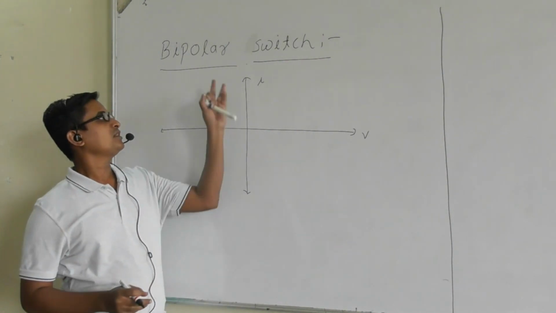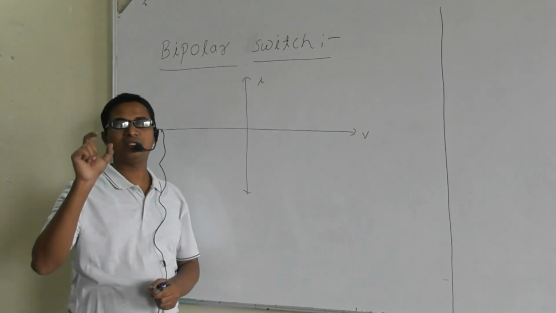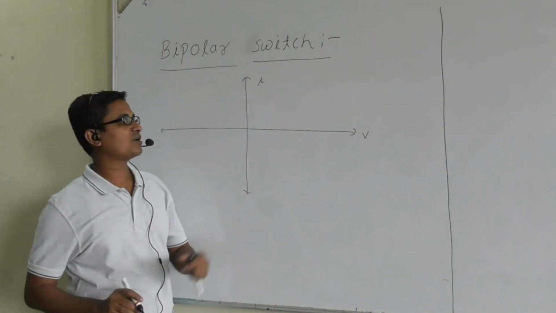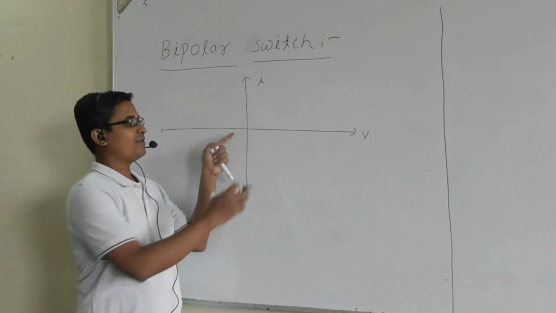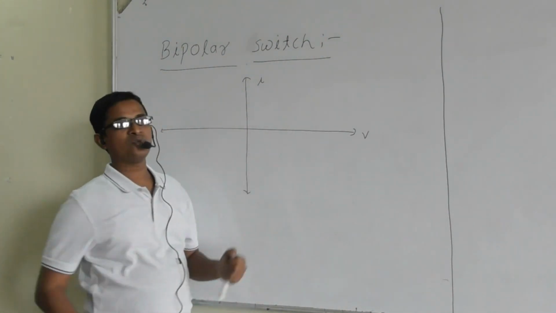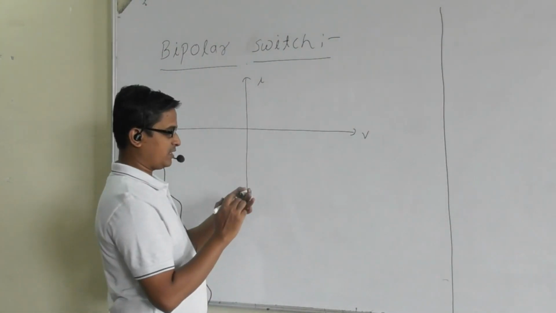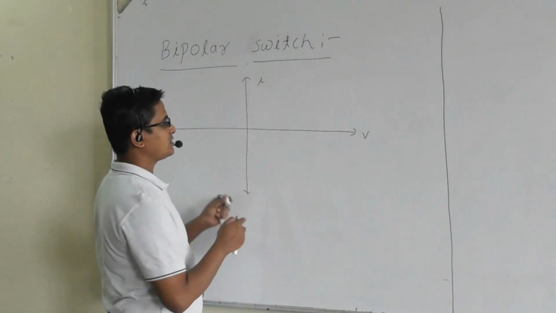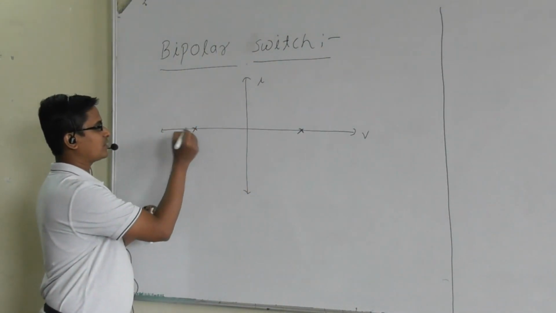Now here, for this type of switch, we need to concentrate on the off state. Corresponding to the off state, what is the current? Current is 0, so definitely the point should lie on the V axis, that is the voltage axis. Here the switch is blocking the forward as well as reverse voltage.